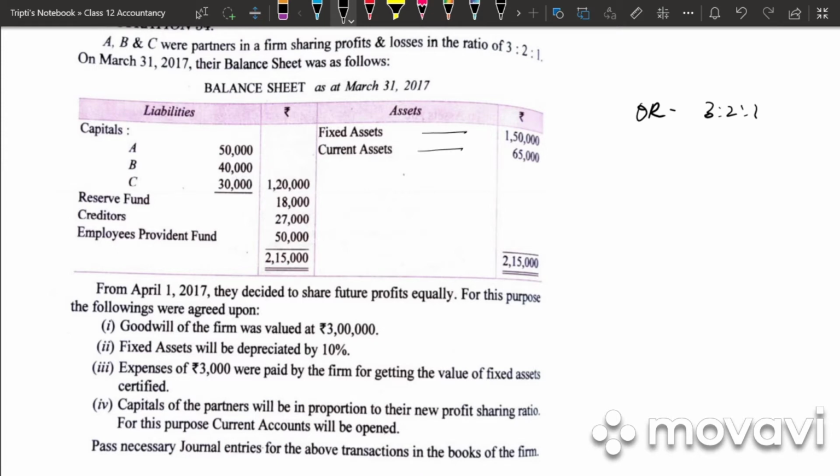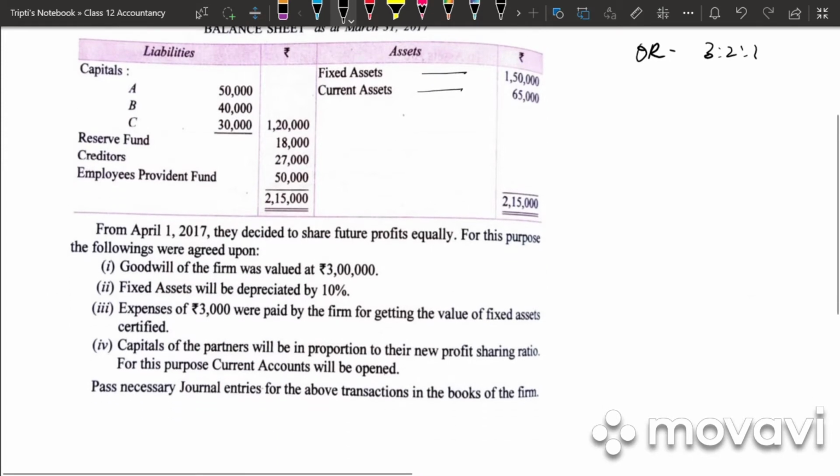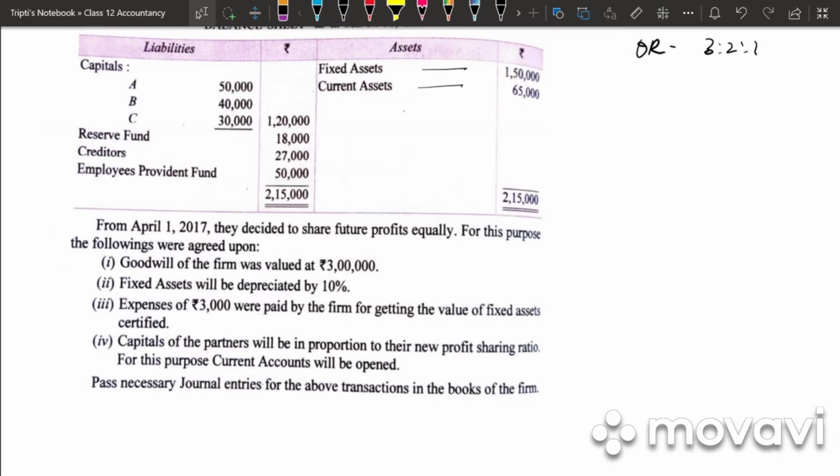We have fixed assets, we have current assets. They have given us capital, reserve fund, creditors and employees provident fund. From 1st April, they decided to share future profits equally, so in the ratio 1:1:1. Goodwill of the firm is valued at 3 lakh. So for goodwill, what was our entry? Gaining partners capital account debited to sacrificing partners capital account. So the first step, we need to find the gain or sacrifice ratio, right?